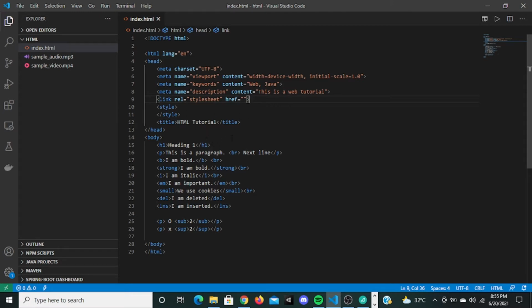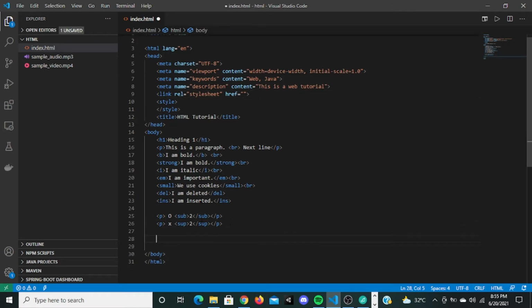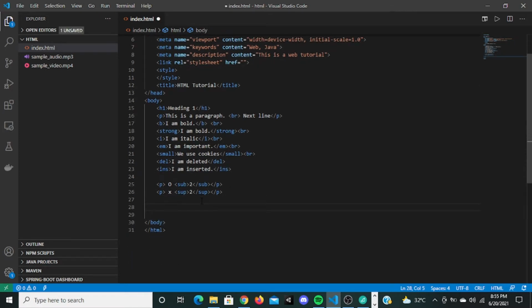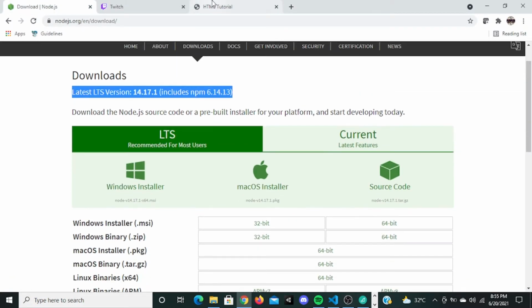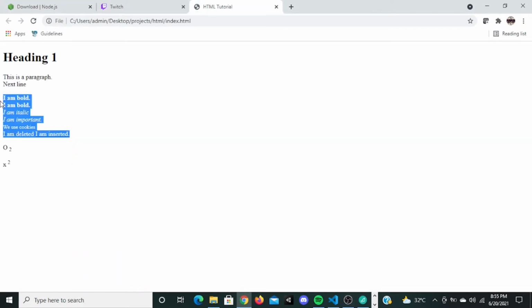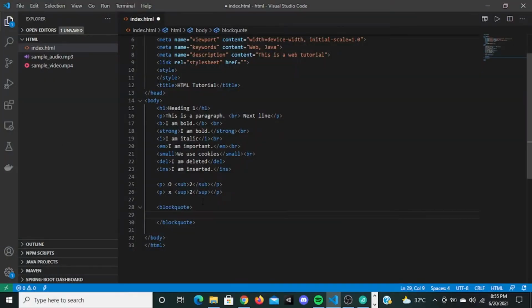So the next thing we're going to do is go into HTML quotations. There are two quotation tags in HTML, so we're going to see that. Let me type a tag called blockquote, and let me copy something, paste this, and indent this.